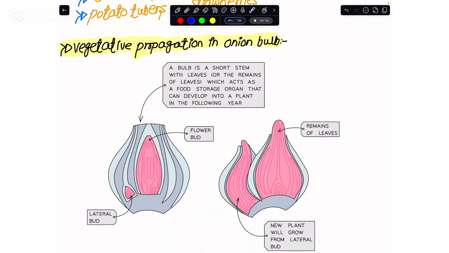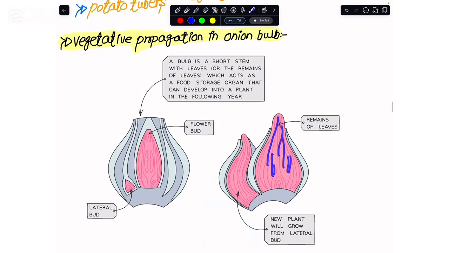So when there is a growth season, the onions would make some short stems. As you could see, this is a short stem that I have in the case of an onion. And these onions would also have some remains of the leaves or maybe the entire leaves. These leaves would act as a storage organ.